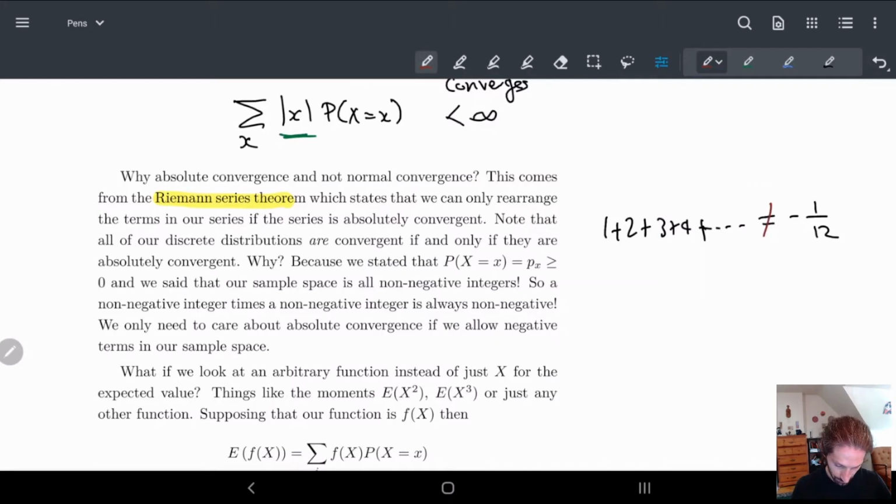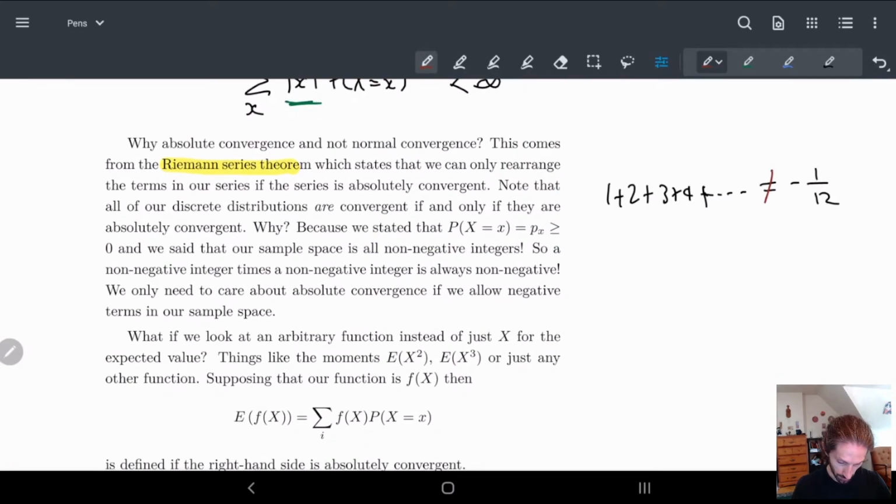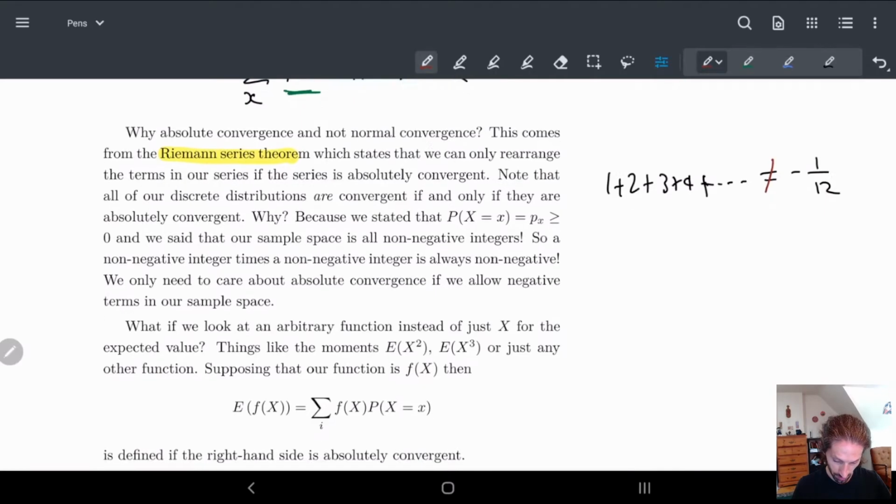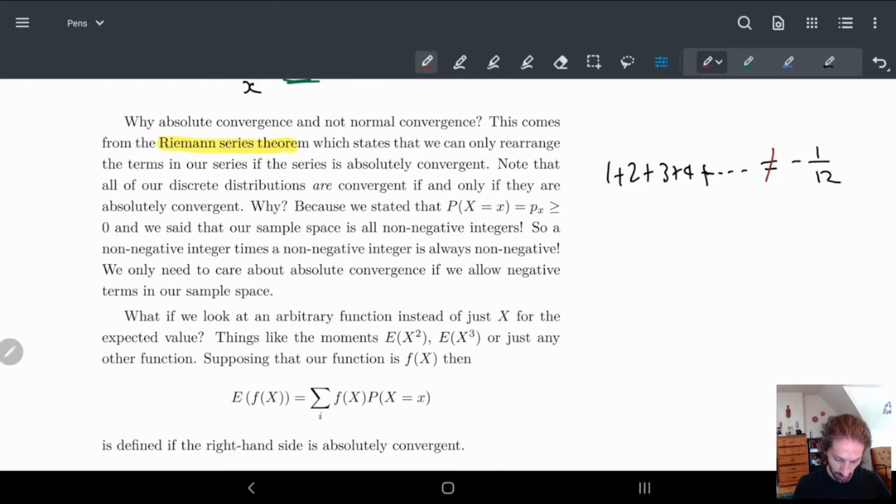But yeah. Notice that all of our discrete distributions are convergent if and only if they are absolutely convergent. This is because our probability is always greater than or equal to 0, and we stated that our sample space is all non-negative integers.